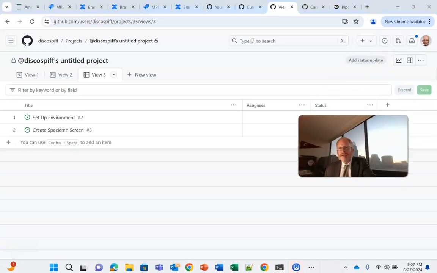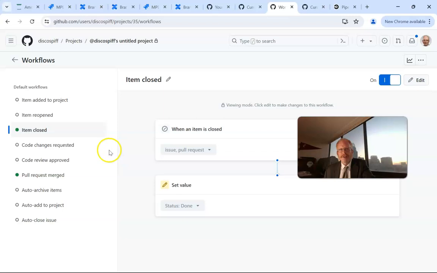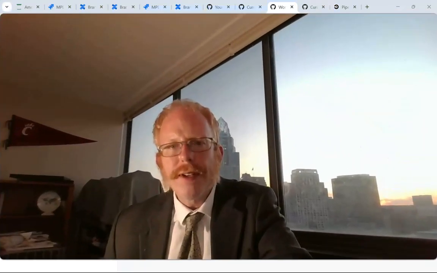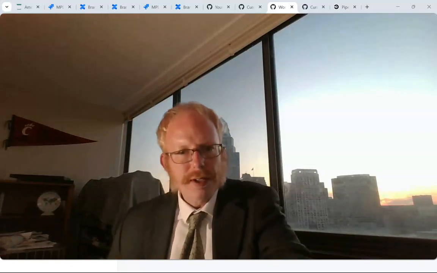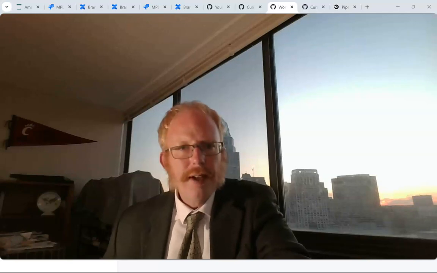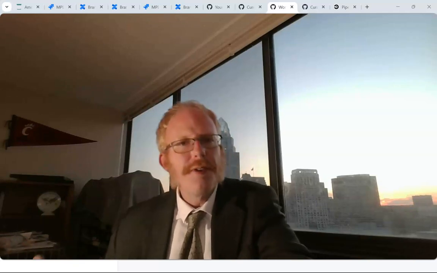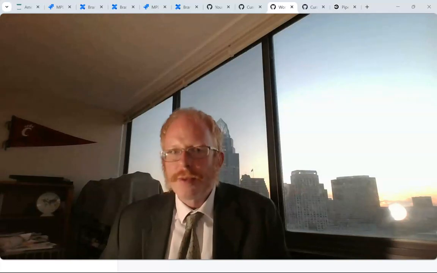Now, the magic here is when we come up here to more options and say workflows, and we see that it can listen for certain events that happen in the GitHub repository, things like requesting a code review, code review is approved, code review is rejected, or ticket is closed, branch is merged, and it will automatically update our Scrum board based on that. That is really cool stuff.